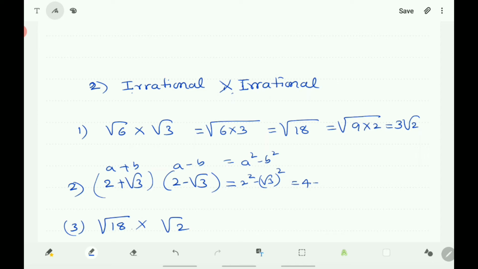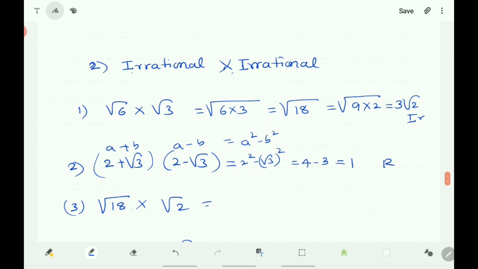Root 3 whole square is 3 only, so that is 4 minus 3, which is equal to 1 here. So here you got a rational, while before you got an irrational.